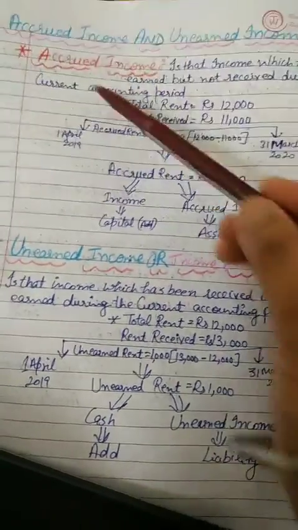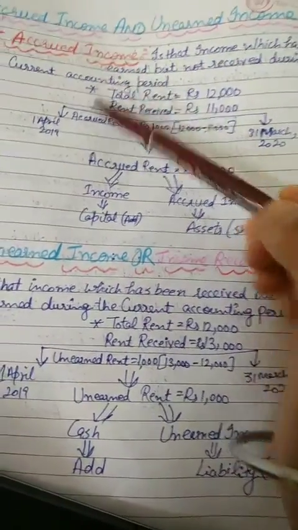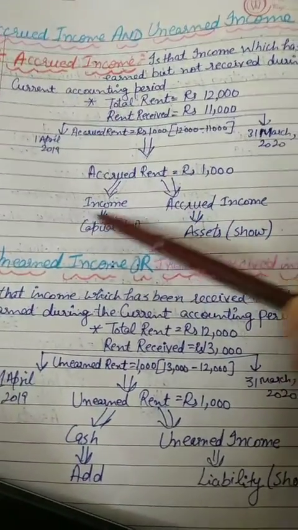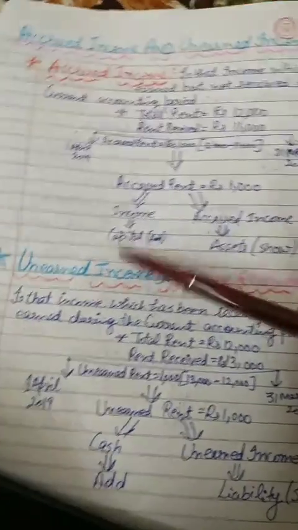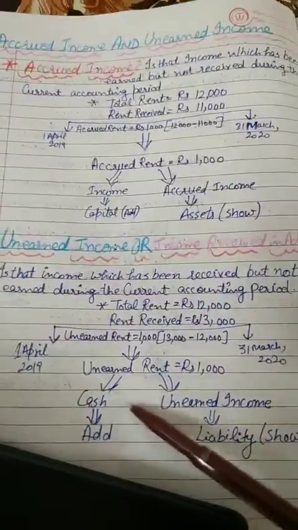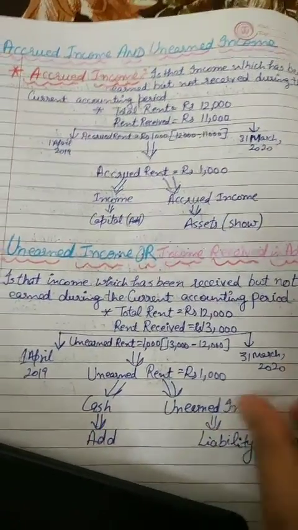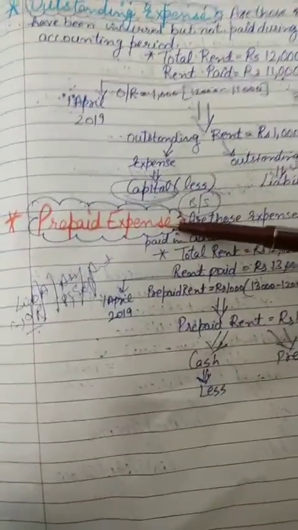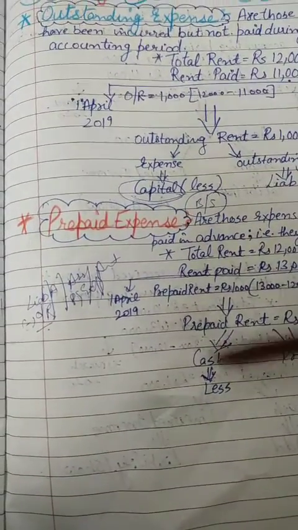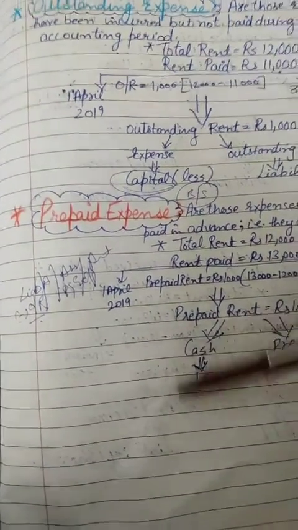Again I am repeating: accrued income must be added to capital in the accounting equation. Unearned income must be added to the cash side of the accounting equation. Prepaid expense must be minus from cash because we already paid it.